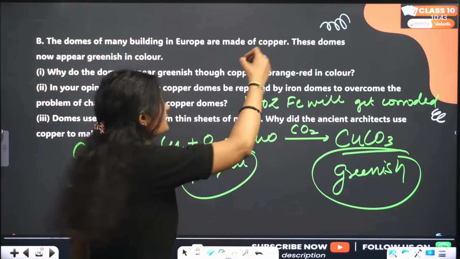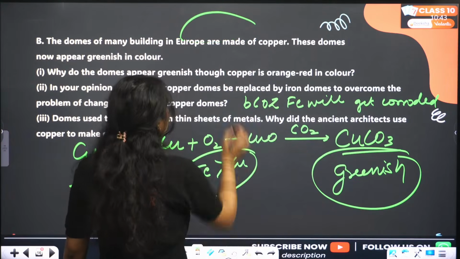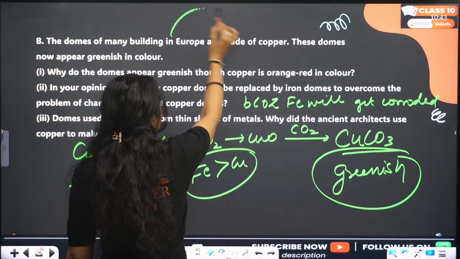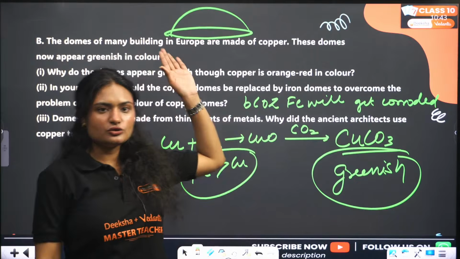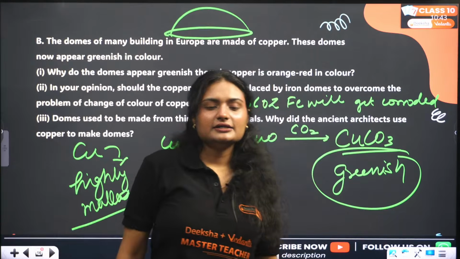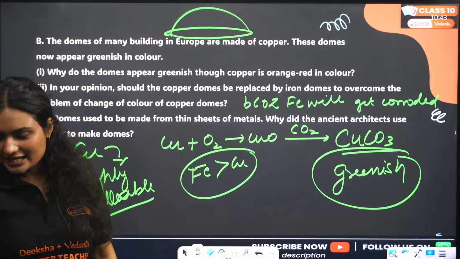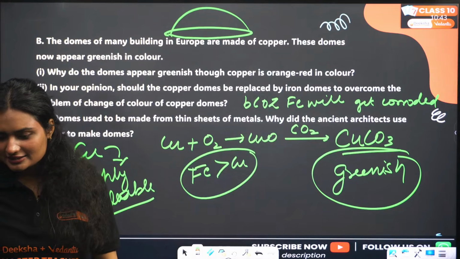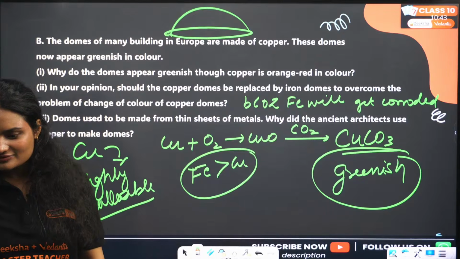Domes have this structure, right, like this. I am really bad at drawing. Let me try again. These structures, like these are domes, right? Very bad dome, looks like a UFO, but yes, iron pillar at Delhi. Yes.